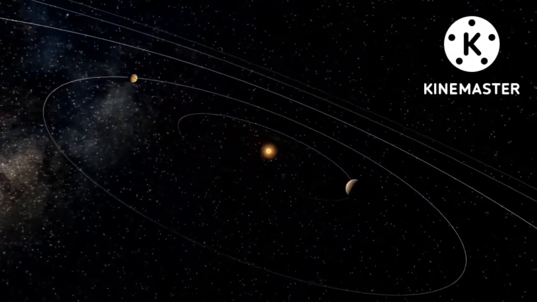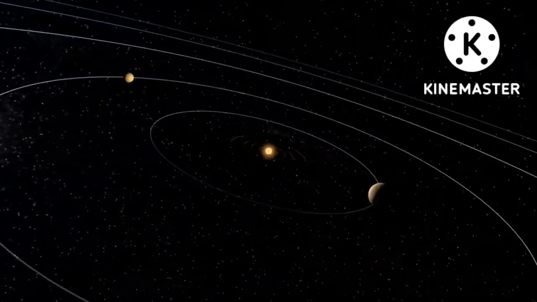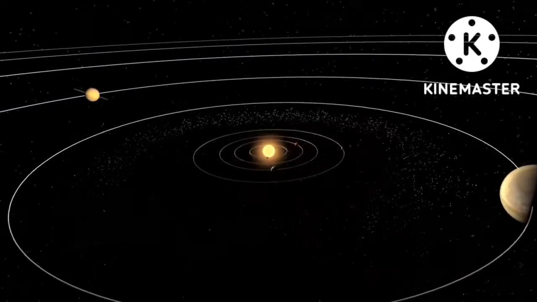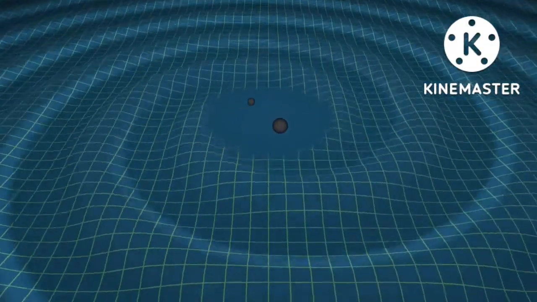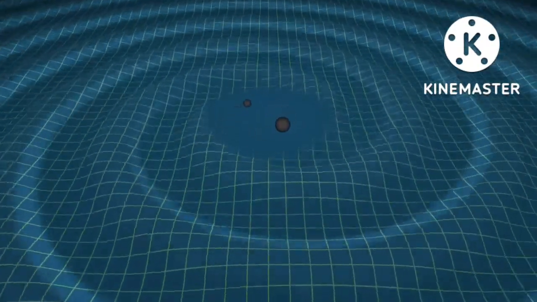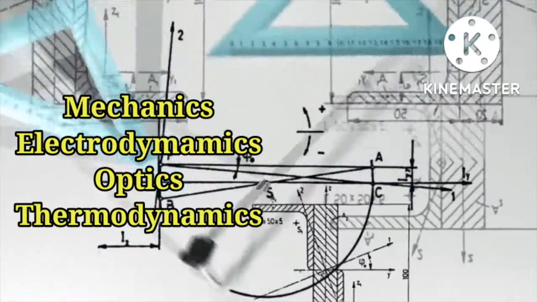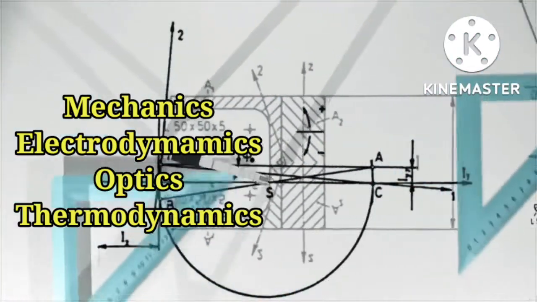Classical physics has successfully been able to explain many phenomena of nature, such as the appearance of the stars, the motion of the planets around the sun, the waves in the string, the ripples in the pond, and so on. Classical physics deals mainly with macroscopic phenomena and includes subjects like mechanics, electrodynamics, optics, and thermodynamics.